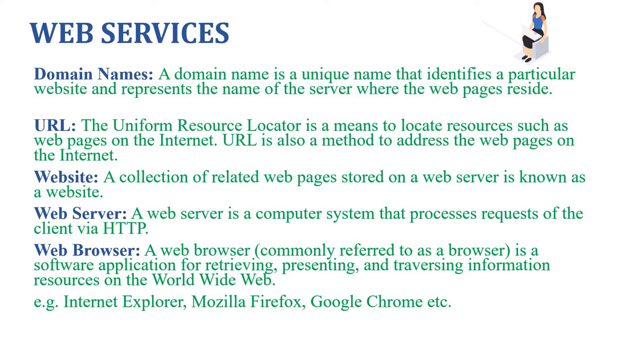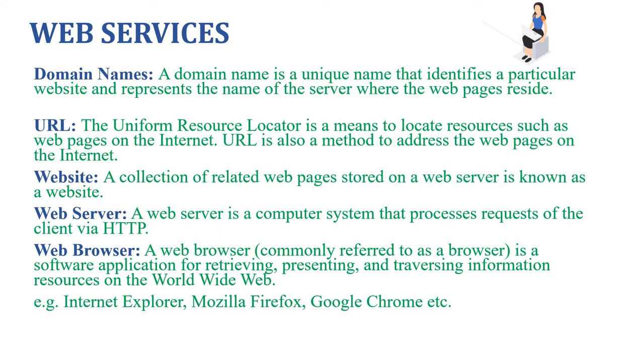For example, cbse.nic.in or google.com, etc. This system assigns names to computers, that means web servers, and maintains a database of these names and corresponding IP addresses. Domain names are used in URLs to identify particular web servers.